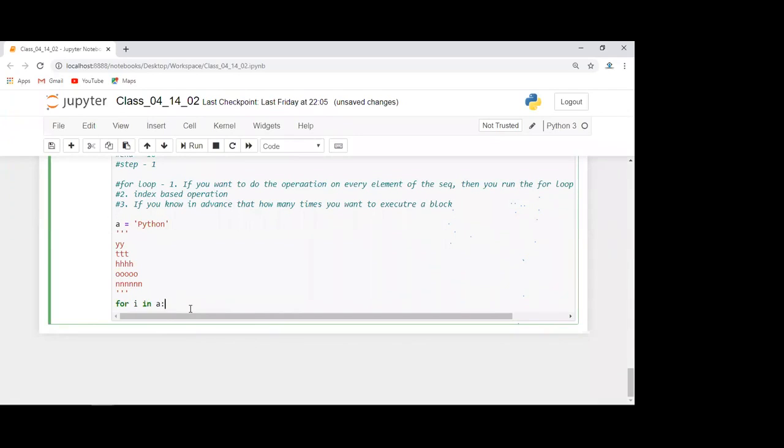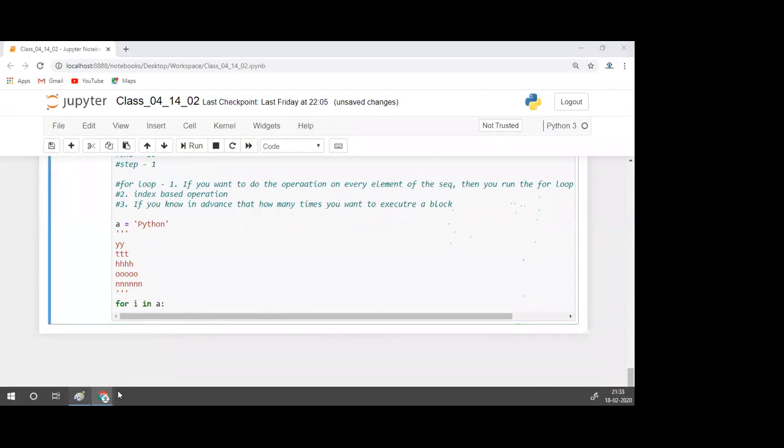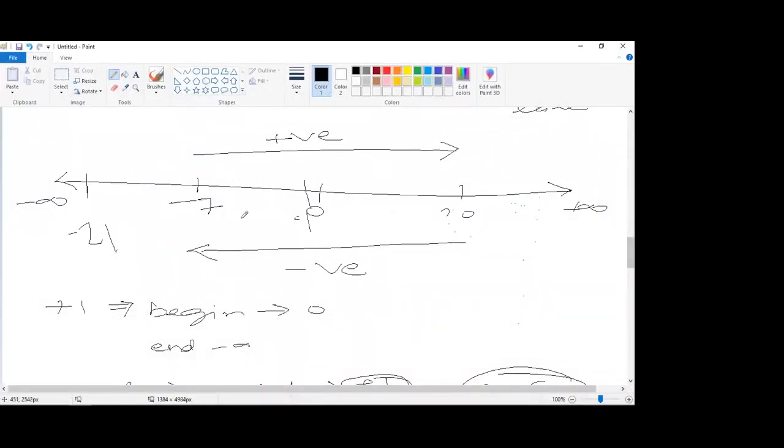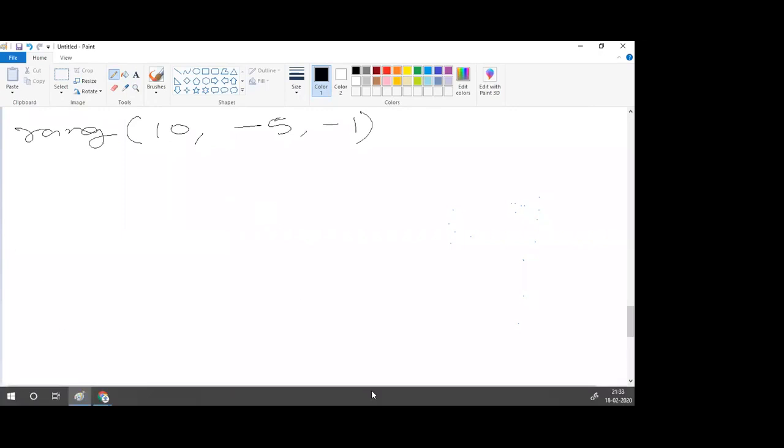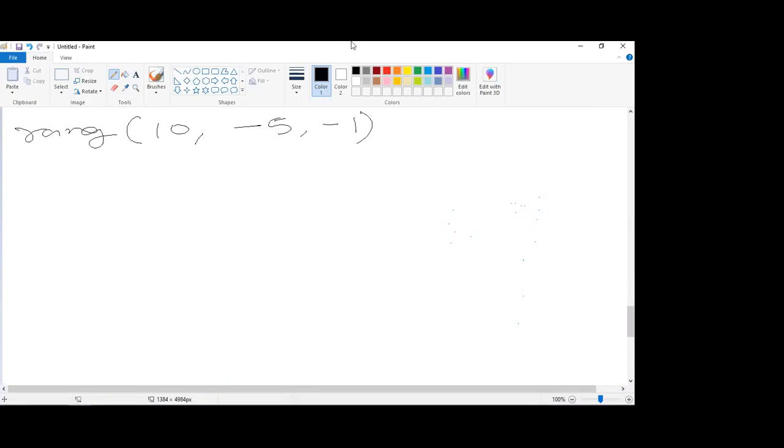This is the syntax. What is the syntax of for loop? Let's see the syntax of for loop. You write for, then you take one variable.